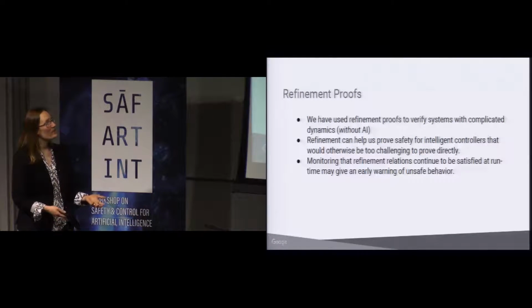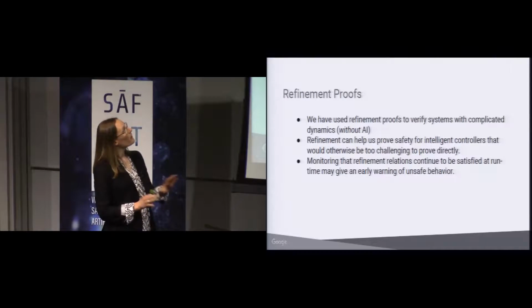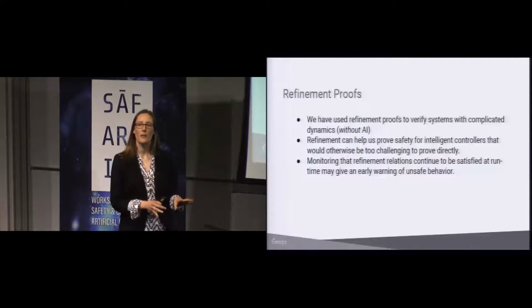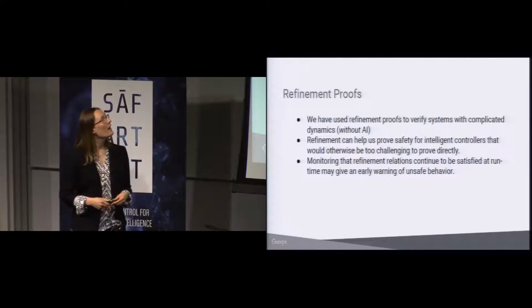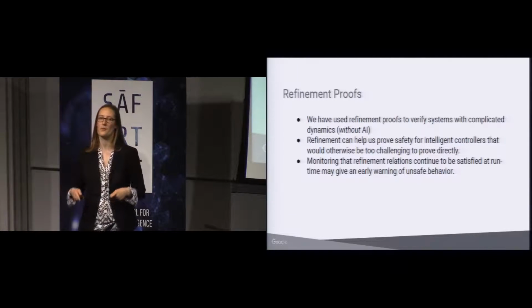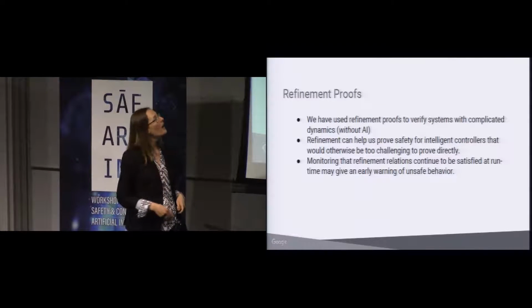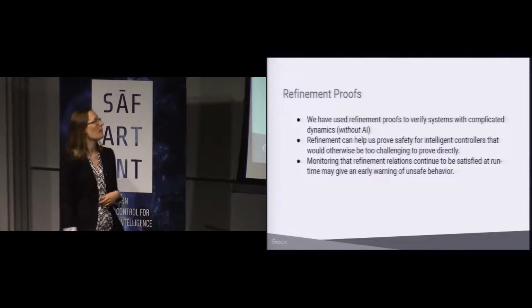Well, taking away the AI component again, looking back at some of the work that we've done, we've used a concept called refinement, which I'll talk about in this talk, which has allowed us to verify systems that were previously out of scope. So for systems that were too tough to verify, we would use refinement in order to verify them even with their complicated dynamics.